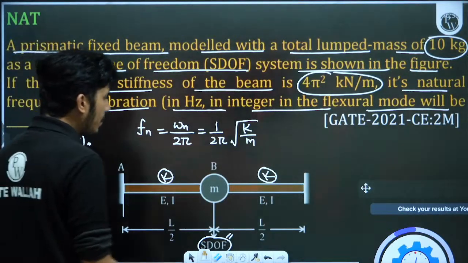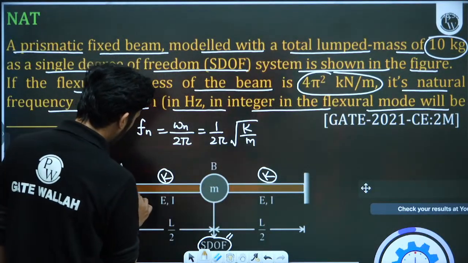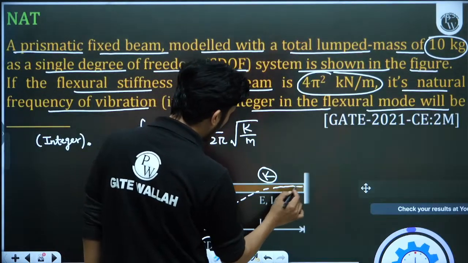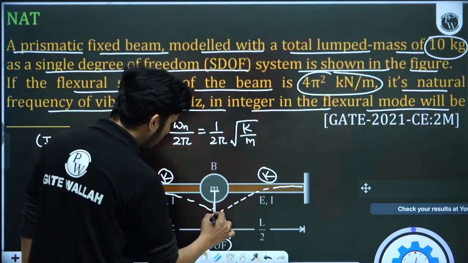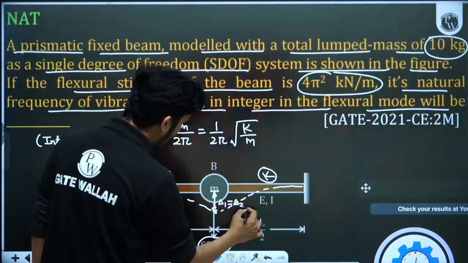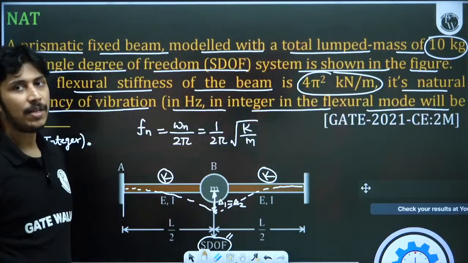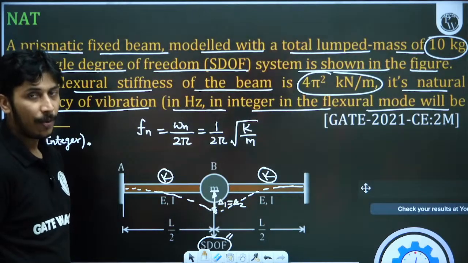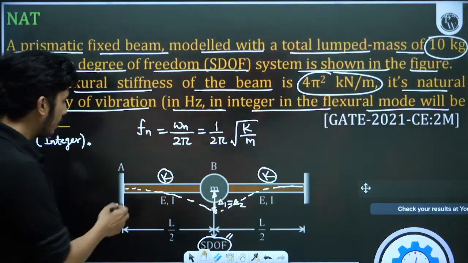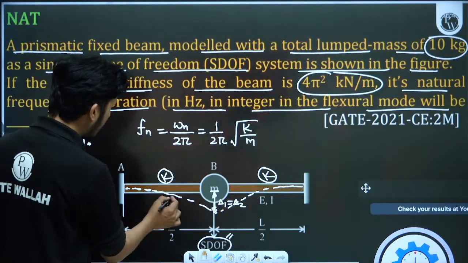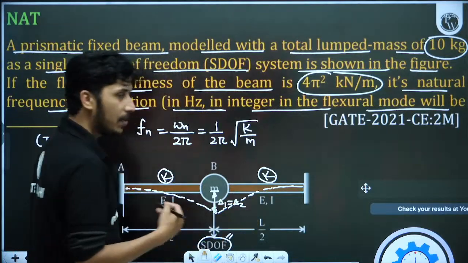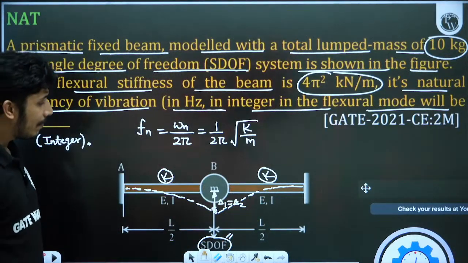So what happens? This is actually in parallel. Why? Because when you deflect this, since this is the flexural stiffness, you will see that both beams have the same delta. So delta 1 in the first beam and delta 2 in the second beam are the same. When the deflections are the same, it means this is a parallel connection, because in series connection the deflection is added, but in parallel connection the deflections are the same. You cannot go by appearance only. Only the appearance will not decide whether it is series or parallel. The deflection will decide. Both our beams have the same deflection, so they are in parallel.